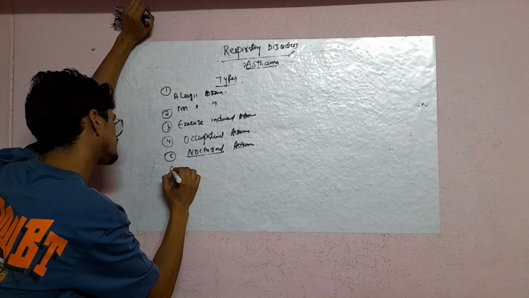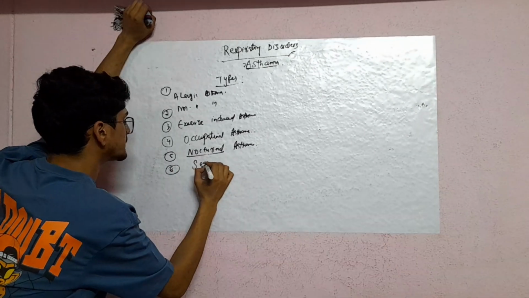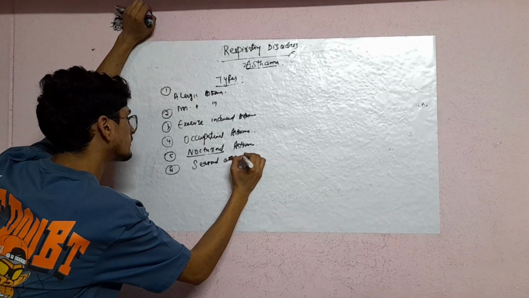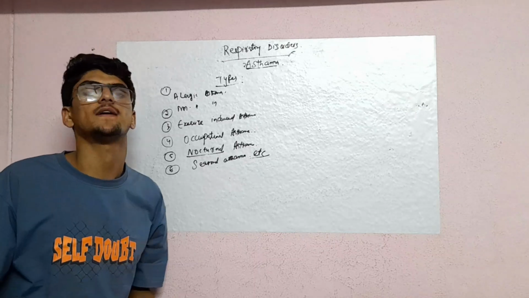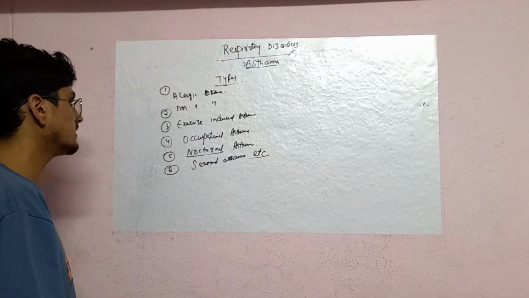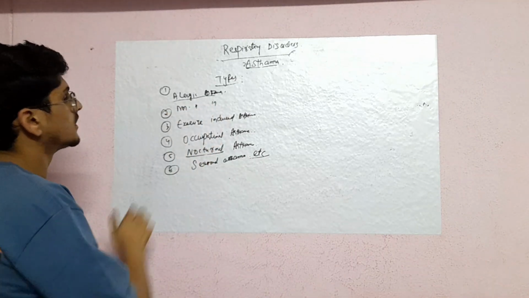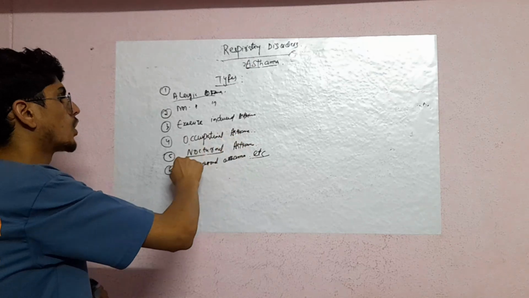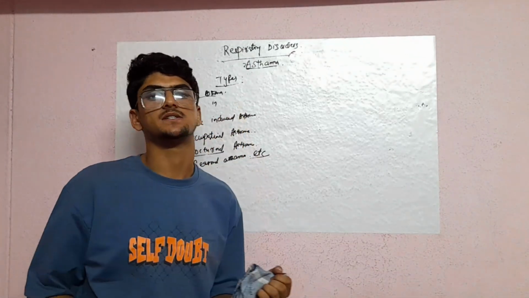Next one, seasonal asthma, etc. So there are many types of asthma. Majorly, whatever the major types of asthma are, we will see those only. So allergic asthma, non-allergic asthma, exercise-induced asthma, occupational asthma, nocturnal asthma, seasonal asthma. So these are the different types of asthma. One by one we will see.